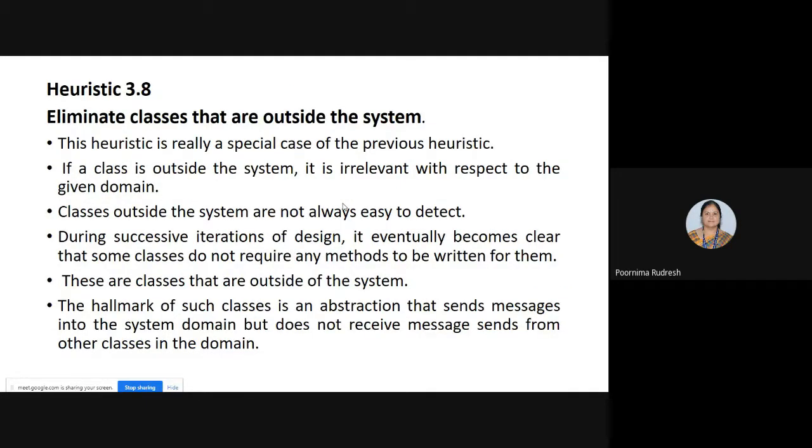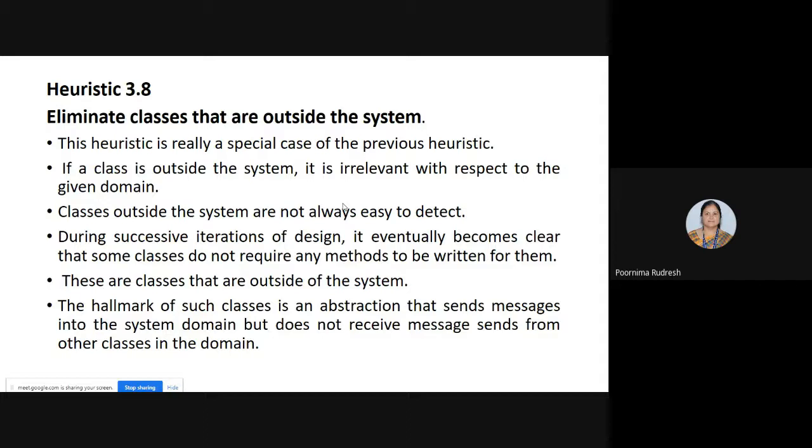Next, we'll see heuristic 3.8. It says: eliminate the classes that are outside of the system. The classes which do not belong to that system, we need to delete. This is a special case of the previous heuristic.